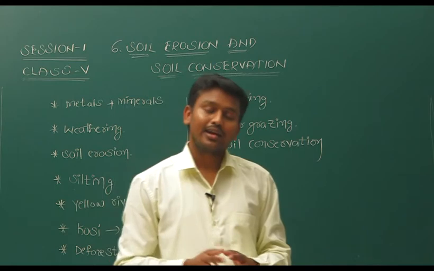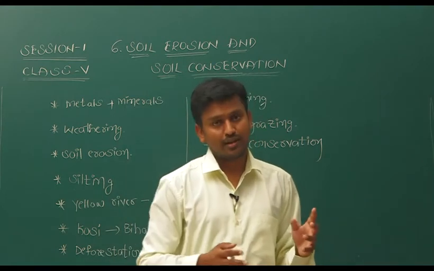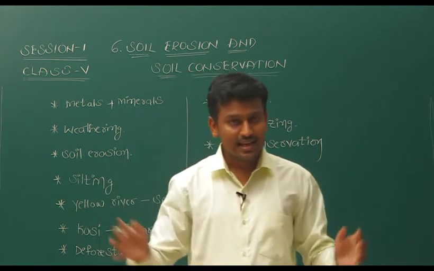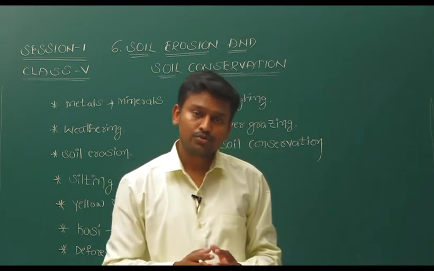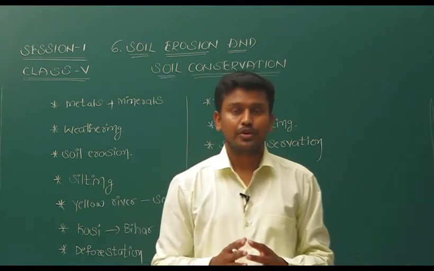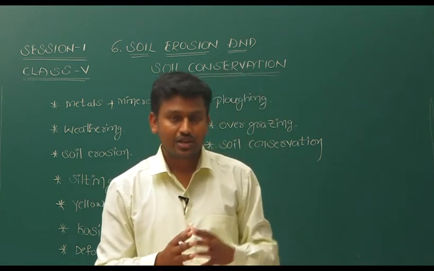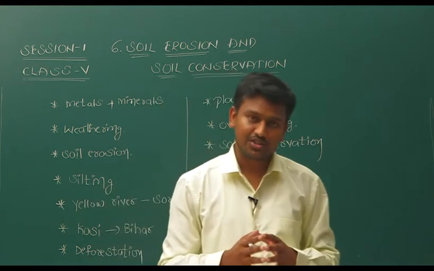But if we control soil erosion, in a smaller area we can produce as much as possible. With that we can meet the mark of food production.